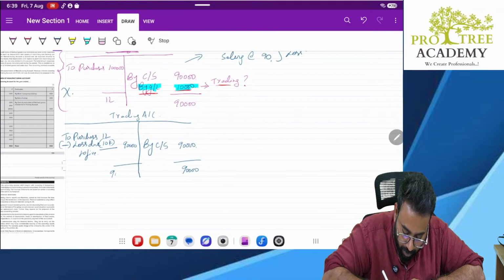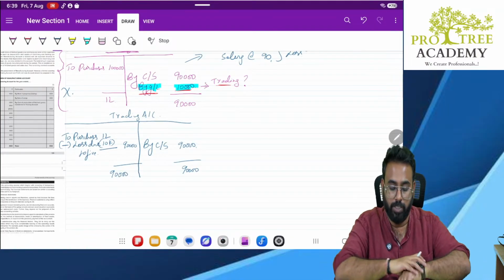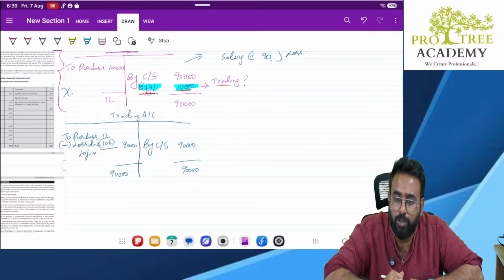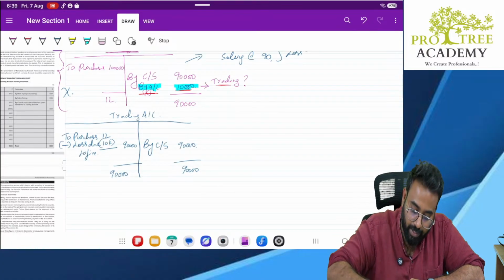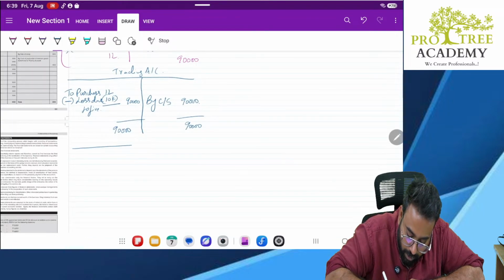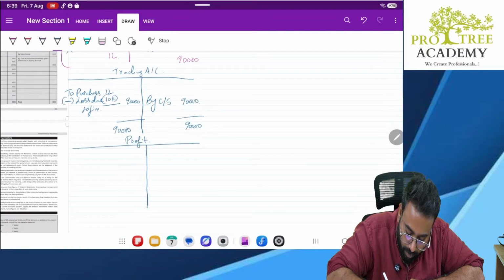Now is there any gross profit or gross loss? No. Agree. But there is a loss, sir. We have to account the loss somewhere. Yes, you are right, the loss is there. The loss has to be accounted. Where do we account such loss? We account such loss in profit and loss account.